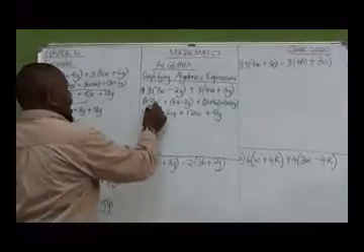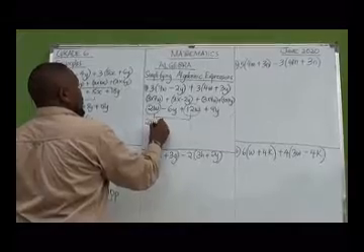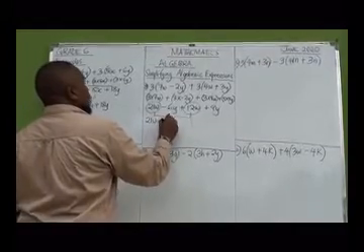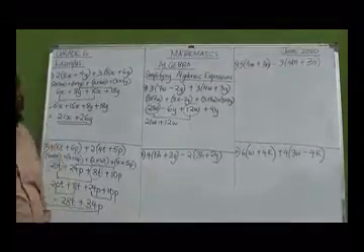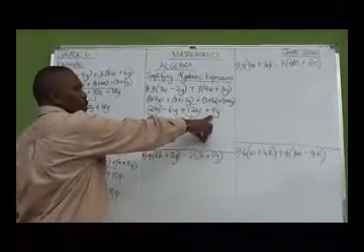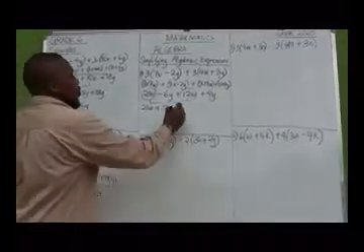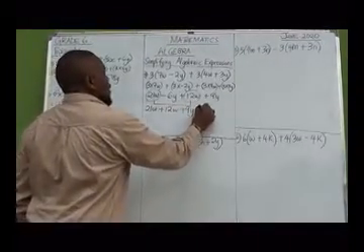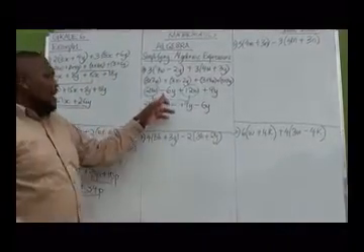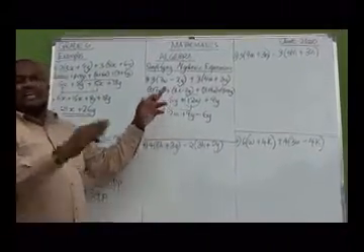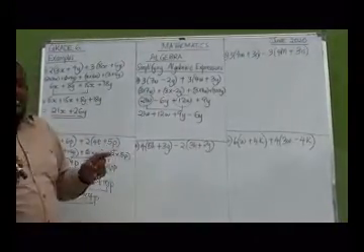Collect the like terms. We have this and we have that. So we shall have 21w plus 12w. Remember, you are free to start from any point you wish. So if I want to start with 9y, then I come to negative 6y. Well and good. So I can start by 9y minus 6y because we are just collecting the like terms. Whether you start with negative 6y plus 9y, it will still give you the same answer.